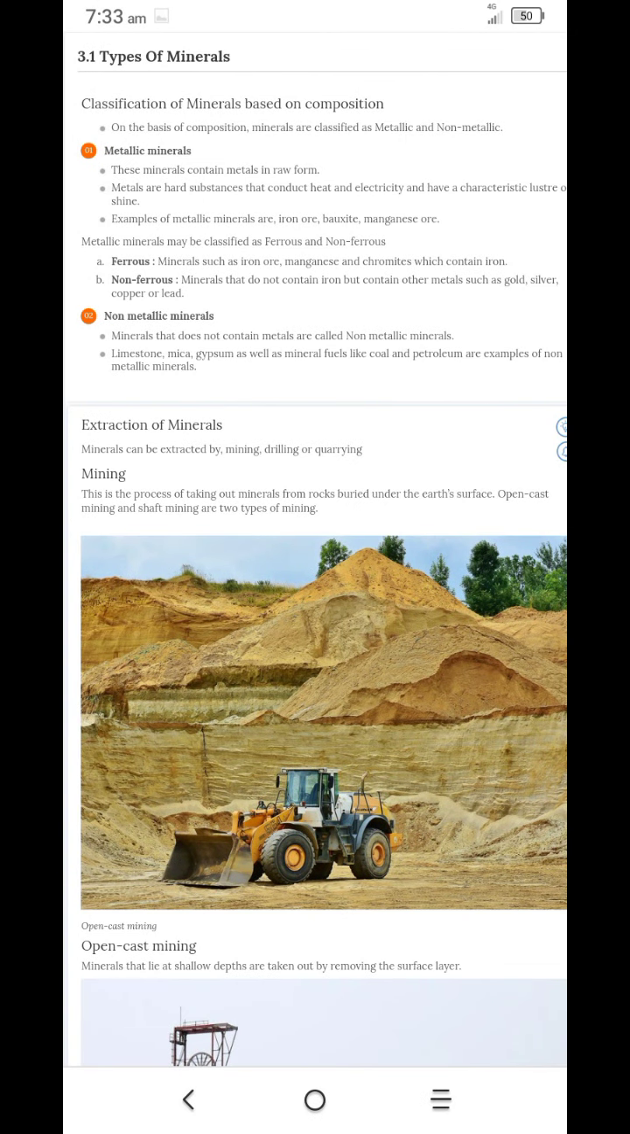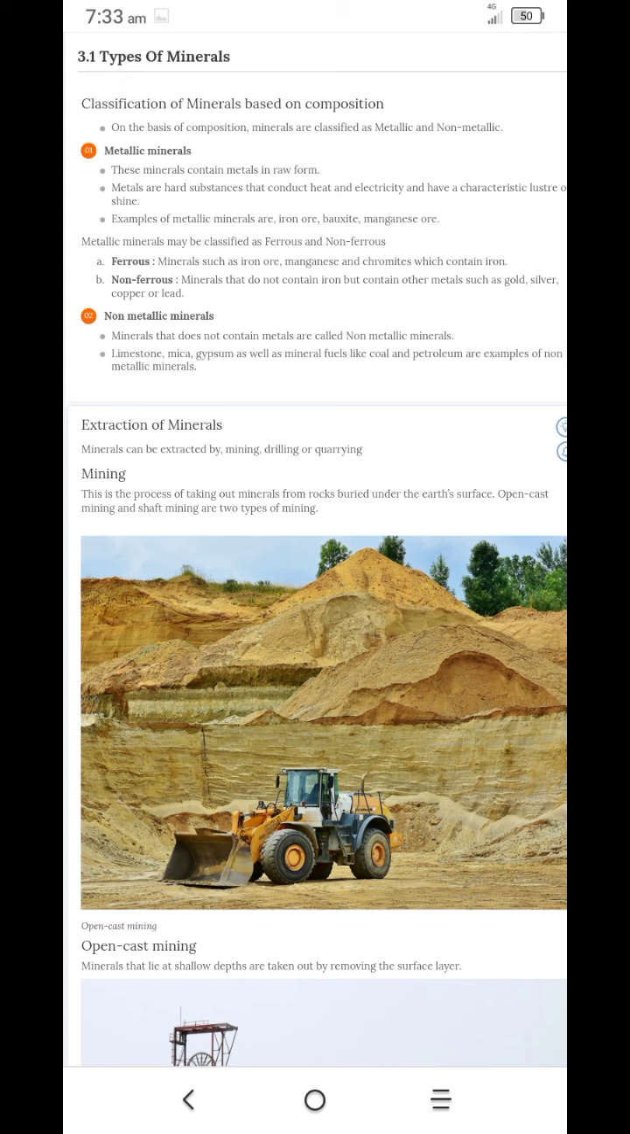Next we want to know about the types of minerals. We can divide minerals into two types. Already I told you, metallic minerals and non-metallic minerals. What are metallic minerals? These minerals contain metals in raw form. It's a solid form. Metals are hard substances that conduct heat and electricity, and they have the characteristic of luster or shine. Examples of metallic minerals are iron ore, bauxite, manganese, etc.